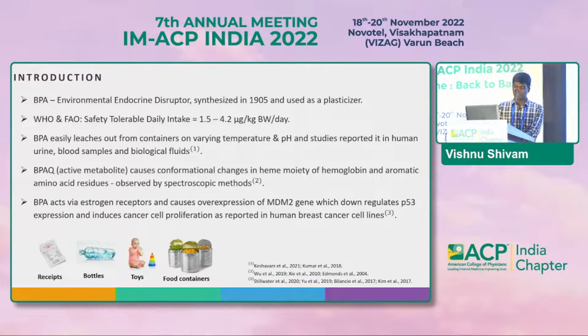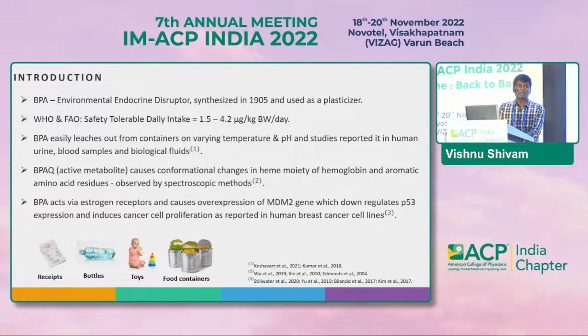It is an endocrine environmental disruptor which was synthesized in 1905 and is used as a plasticizer in various daily use plastics such as water bottles, thermal receipts, children's toys and food containers. This BPA easily leaches out from the containers on varying temperature and pH, and studies have reported it in human urine, blood samples and biological fluids. The World Health Organization and the FAO issued a tolerable daily intake of BPA as 1.5 to 4.2 microgram per kg body weight per day.